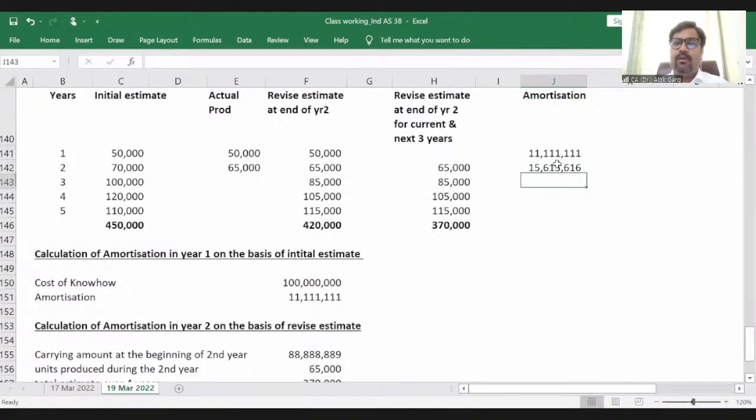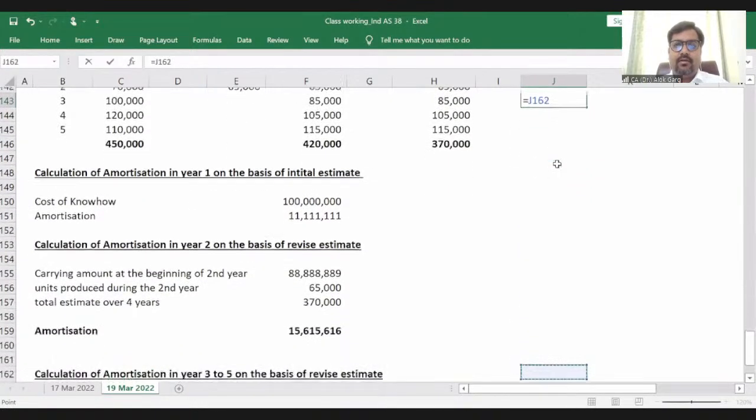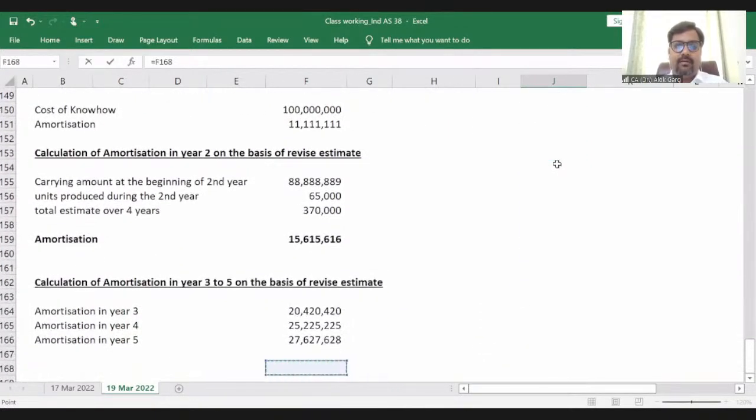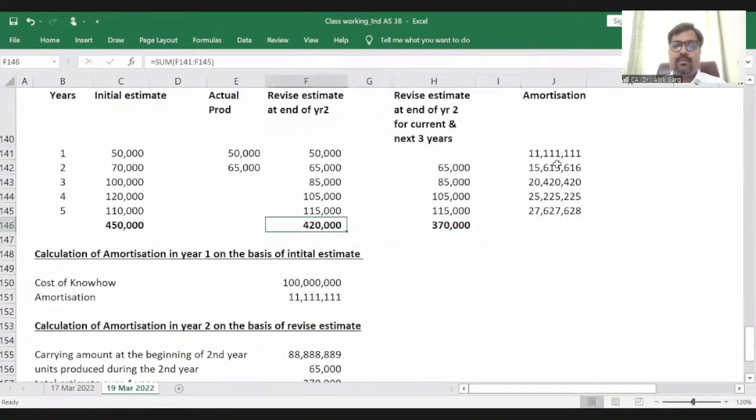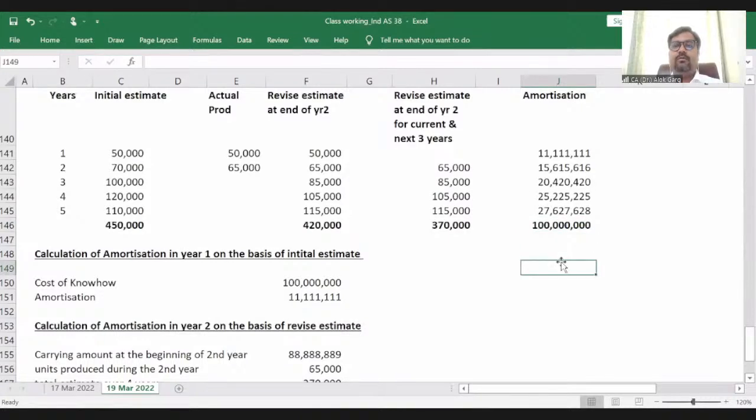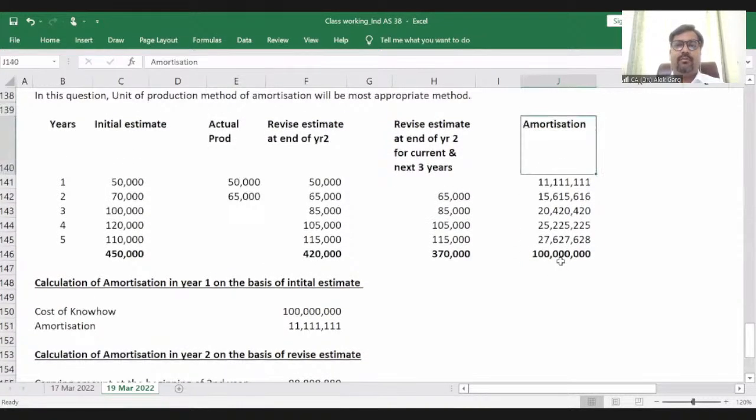Why did this become 1 crore 56 lakh? Because of course this catch up will be there, and so on and so forth. So it is on the basis of production. This is my entire 10 crore, the total value. So this is how this amortization has to happen, right?